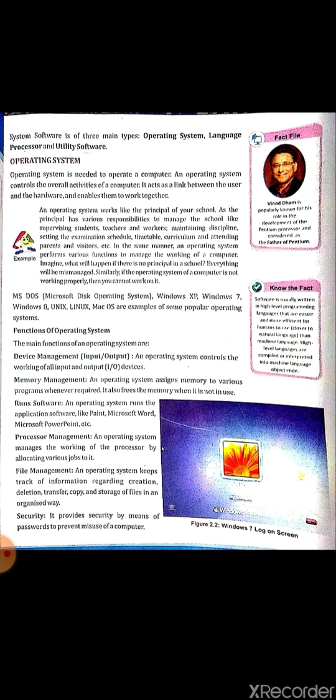Fact and file. The first fact and file, Binod Dham is considered as the father of Pentium. Another fact and file is software is usually written in high-level programming language that are easier and more efficient for humans to use than machine language.